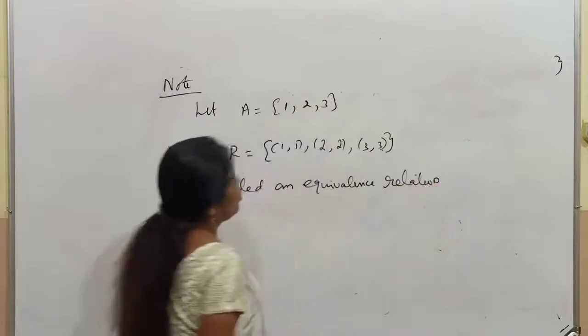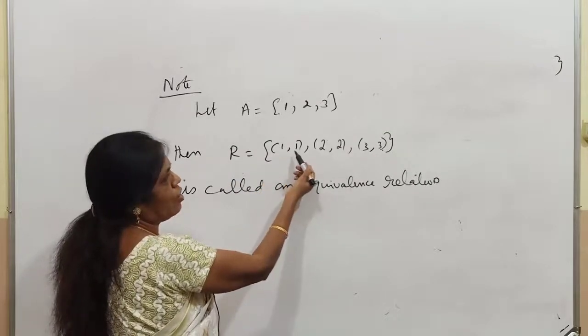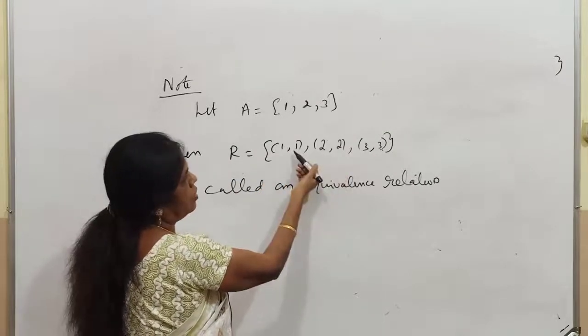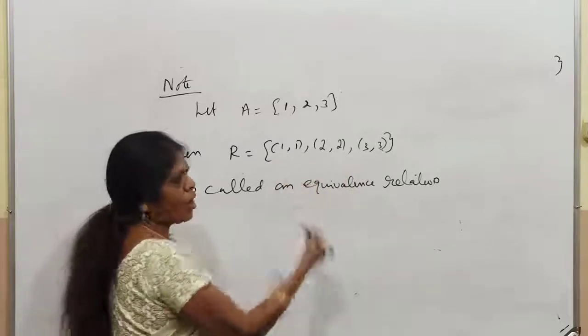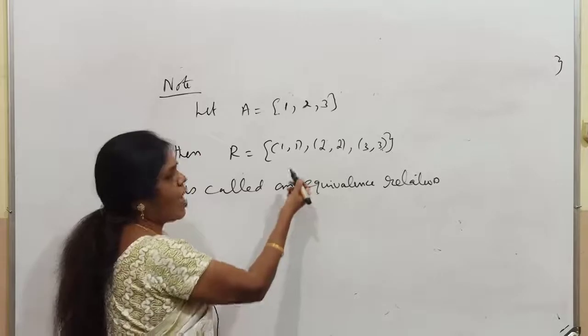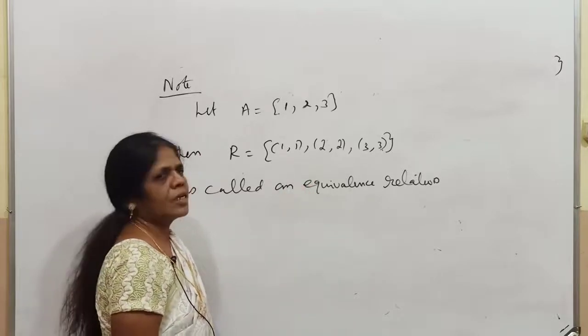Right. Now you know that it satisfies reflexive. For symmetric, if you take (1,1) and put it in reverse way, it is also (1,1), so it is symmetric. A second order pair does not exist, that's why it is transitive.